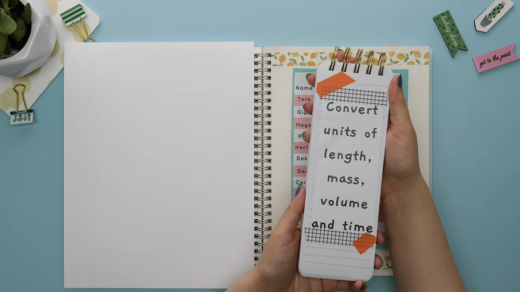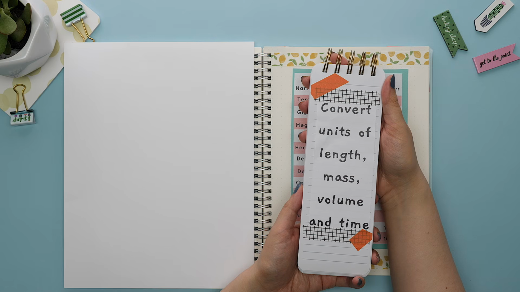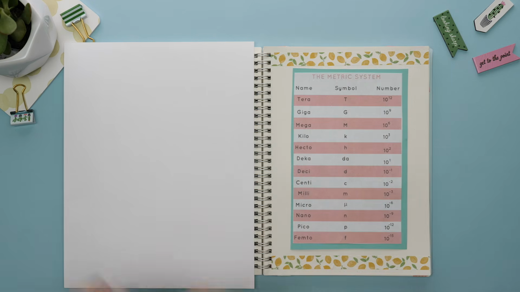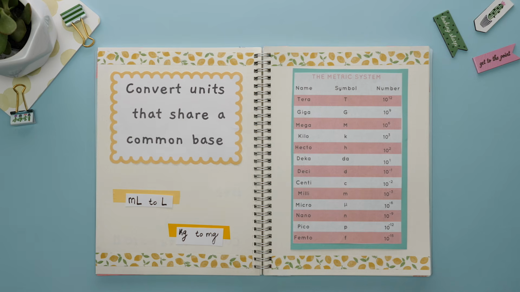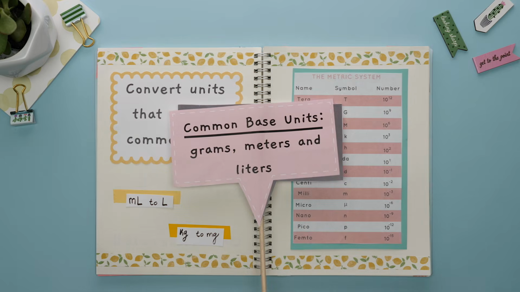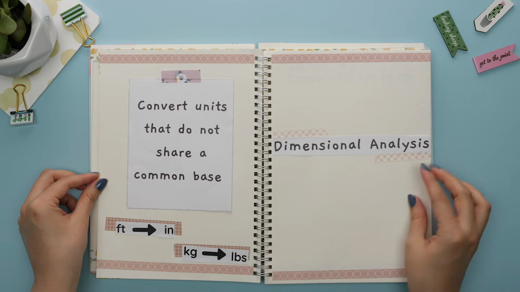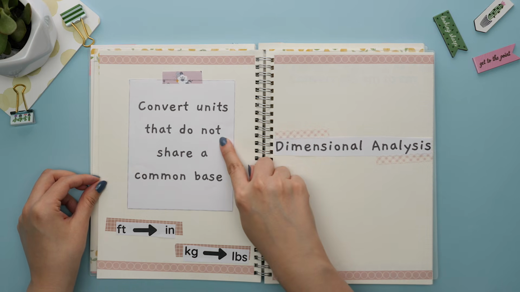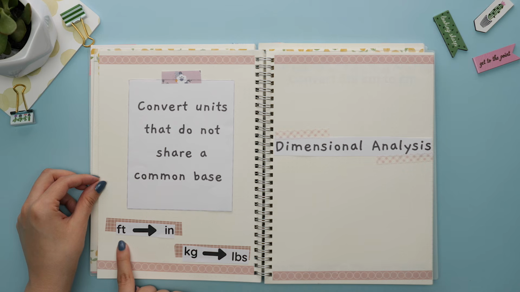The metric system and dimensional analysis are two topics where unit conversion is used. Both topics allow us to convert units of length, mass, volume, and time. The metric system allows us to convert units that share a common base. For example, we are able to go from milliliters to liters or from kilograms to milligrams. The base units we commonly see are grams, meters, and liters. While for dimensional analysis, we are able to convert units that do not share a common base. For example, we are able to go from feet to inches or kilograms to pounds.